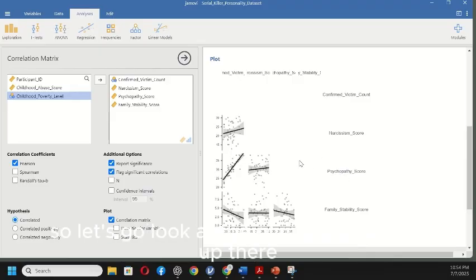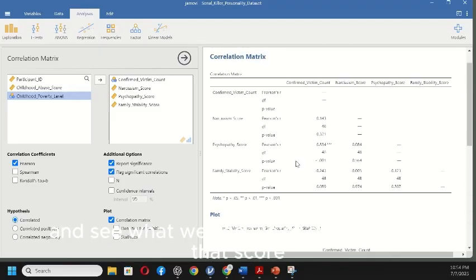So let's go look at the correlation matrix up there and see what we see. We're going to go to that score particularly, psychopathy score and confirmed victim count. And I see these asterisks right here. That's telling me this is significant. So remember, a perfect correlation would be a +1. And we're approaching that. We've got 0.834. Those three asterisks right there tell me that it is significant at the p is less than 0.001 value.